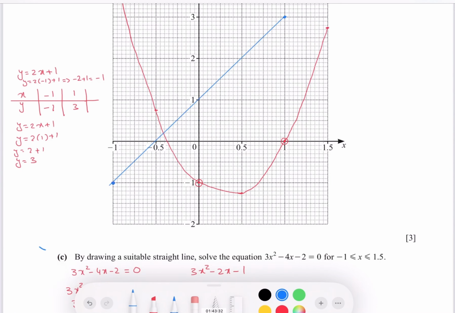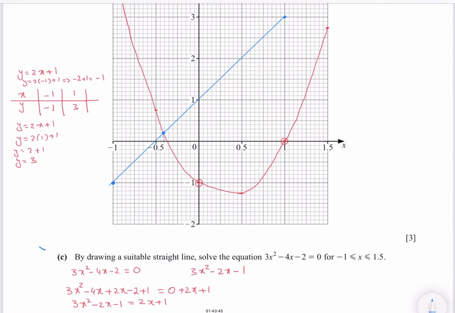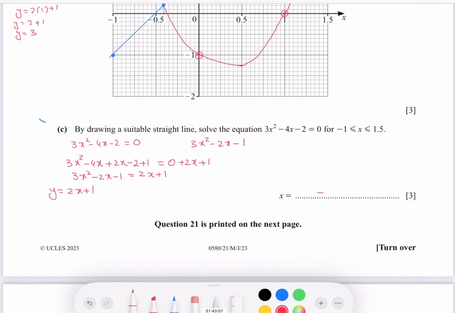So this is your line y equals 2x plus 1. Where this line crosses the graph, you calculate its x value, that is nearly about minus 0.4.